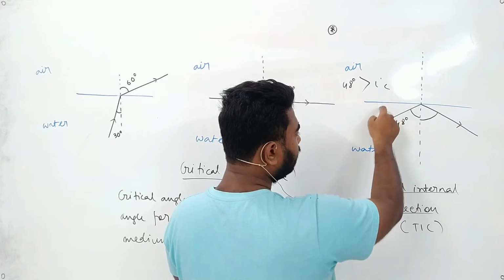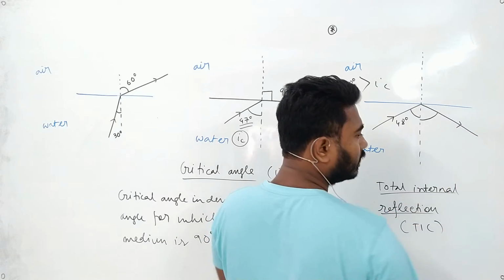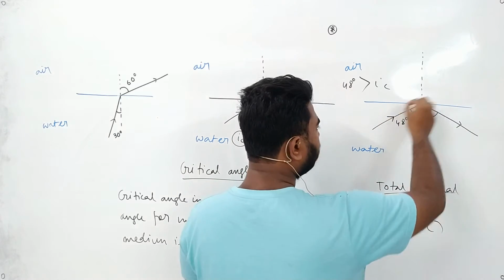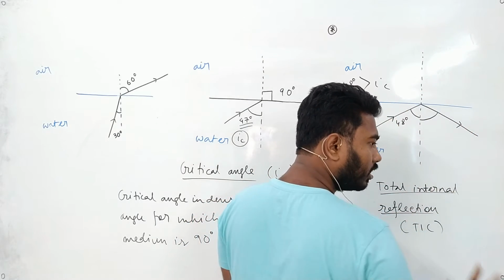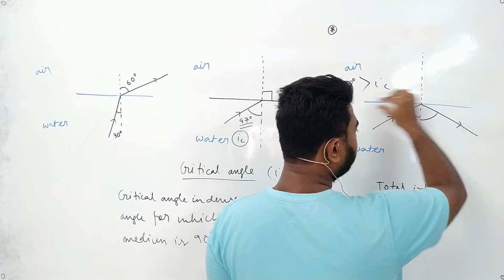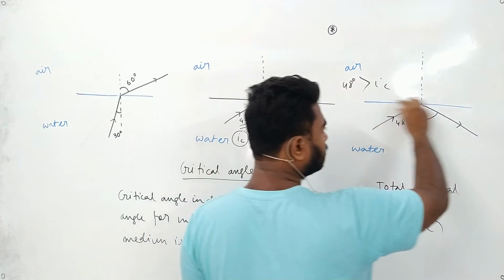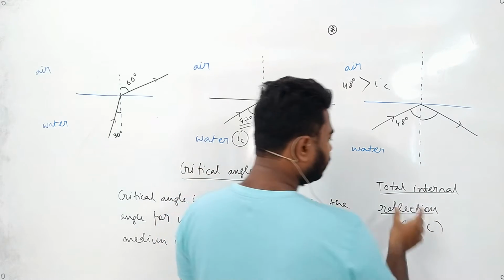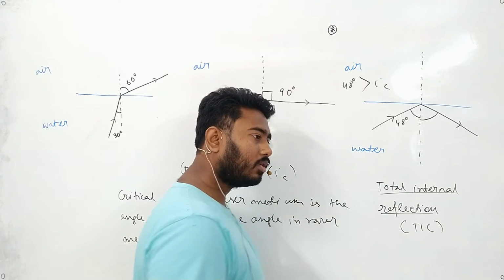But see, even when it is not a mirror, the ray of light is getting reflected. That means reflection can occur at the surface of separation of two media. Reflection can occur at the surface of separation of two media. This reflection is known as total internal reflection. Okay, is the concept clear?